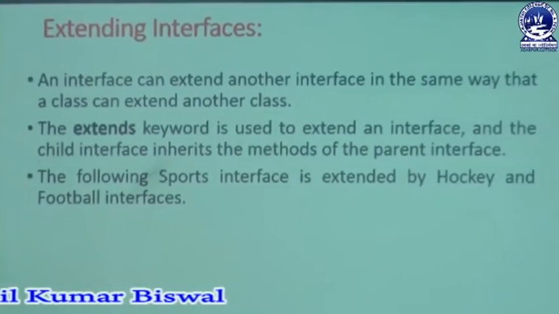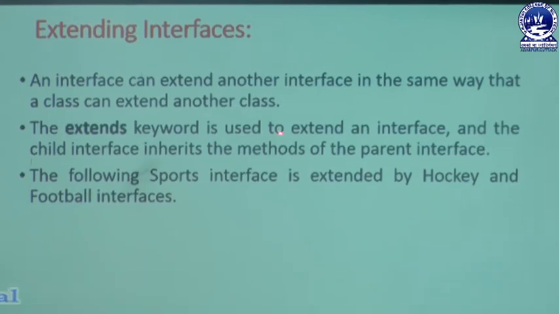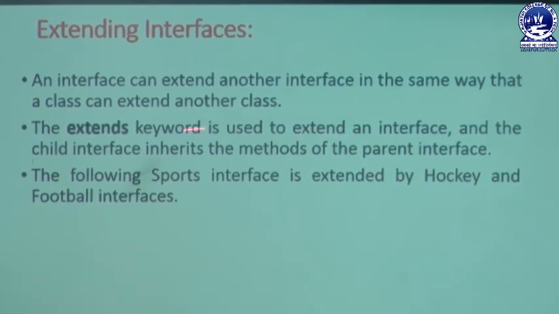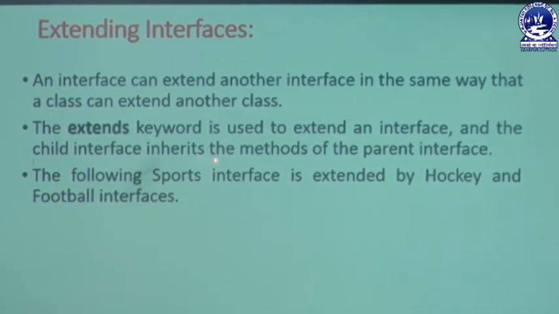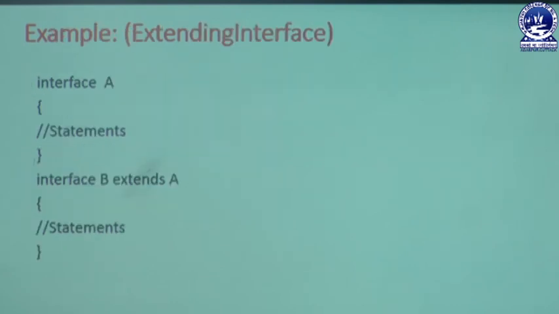The extends keyword is used to extend an interface, and the child interface inherits the methods of the parent interface. So in this way we are making an inheritance, which I already discussed in our example. Suppose the user wants to design an extending interface in this way. The user can declare an interface named A, and A contains some statements that may be a number of variables or methods.